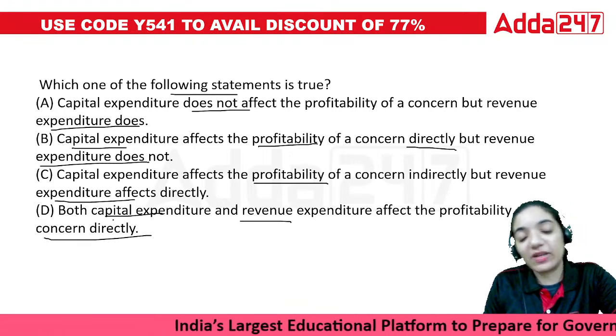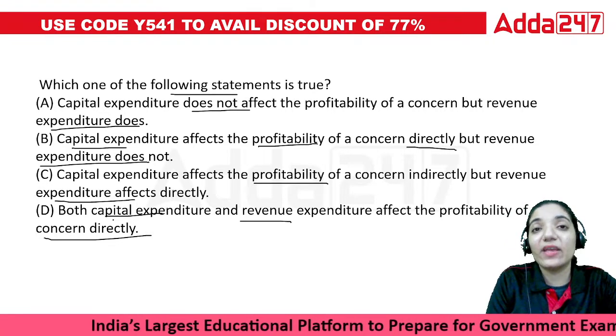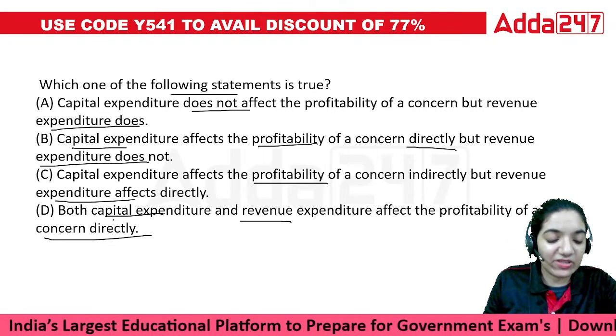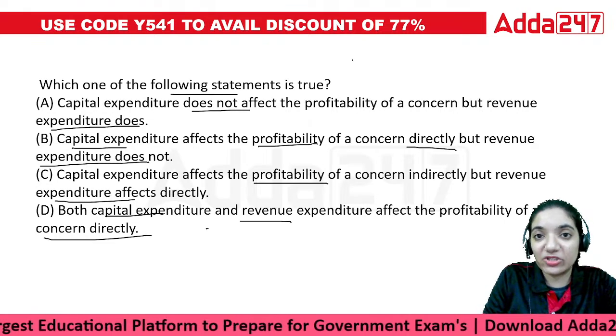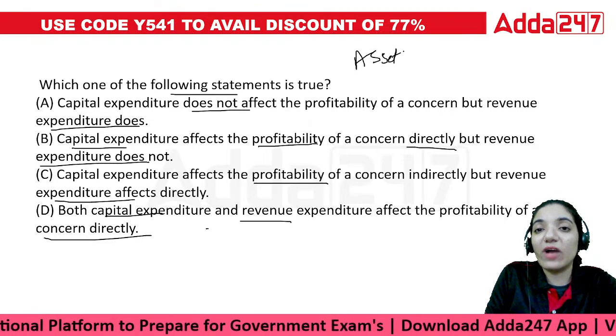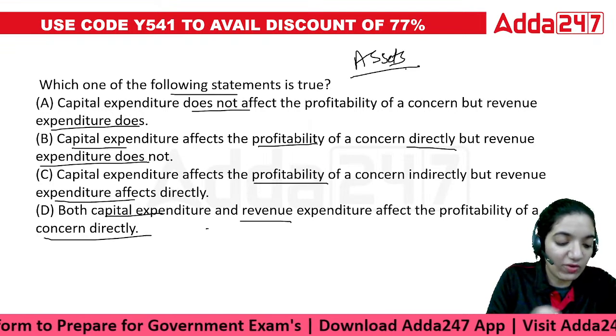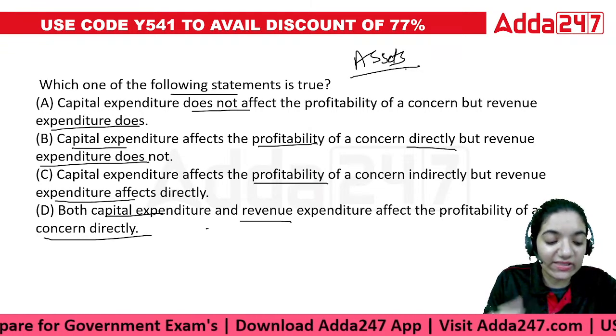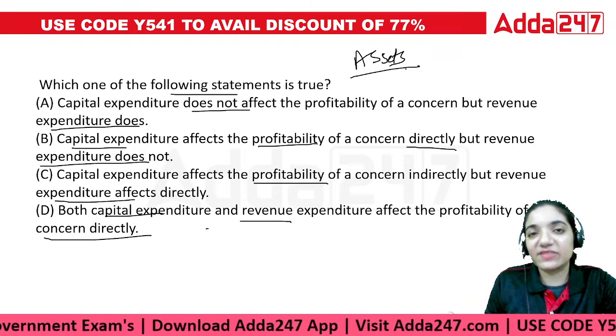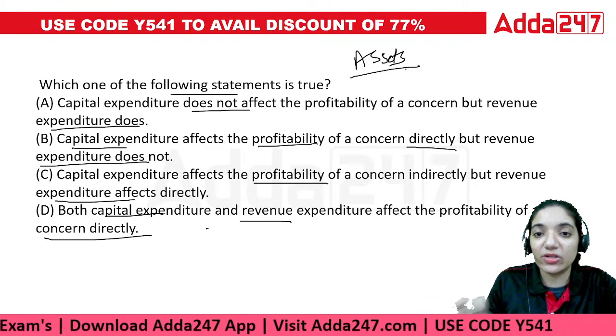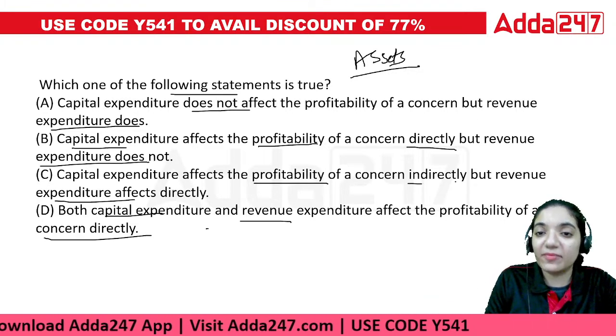Okay, when we talk about capital expenditure, it never affects it directly. It has an impact, but that is based upon the fact that due to capital expenditure, you have new assets in the business. So when you have new assets in the business, then it becomes easier, right? More assets means more income generation. So basically, it has an impact, but indirectly.